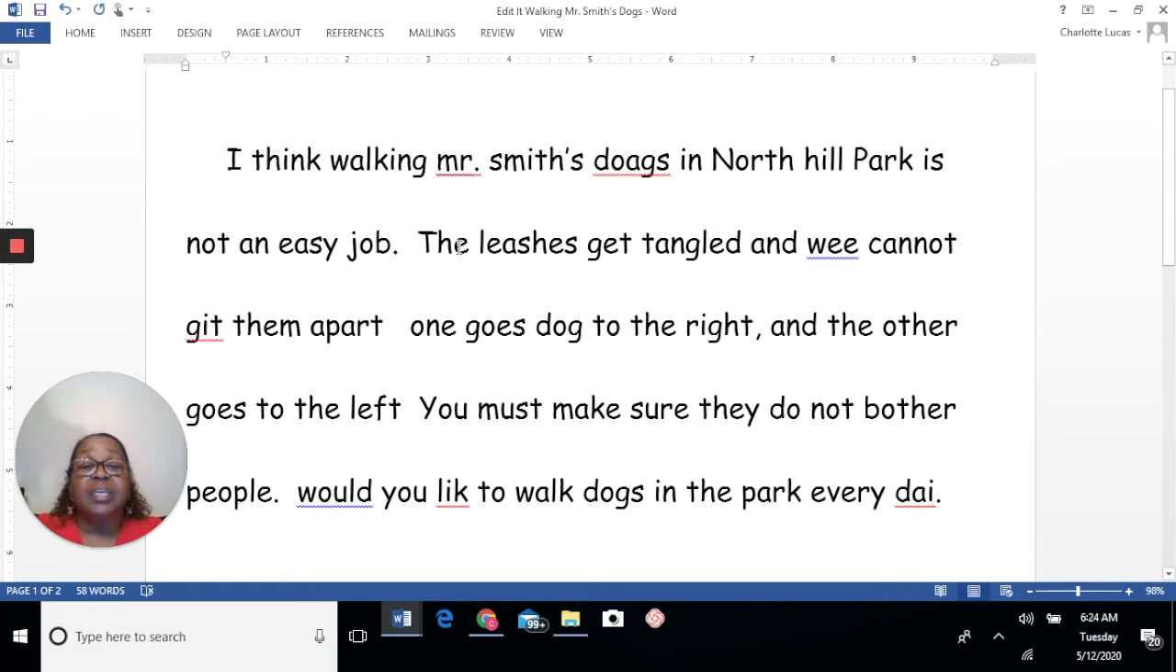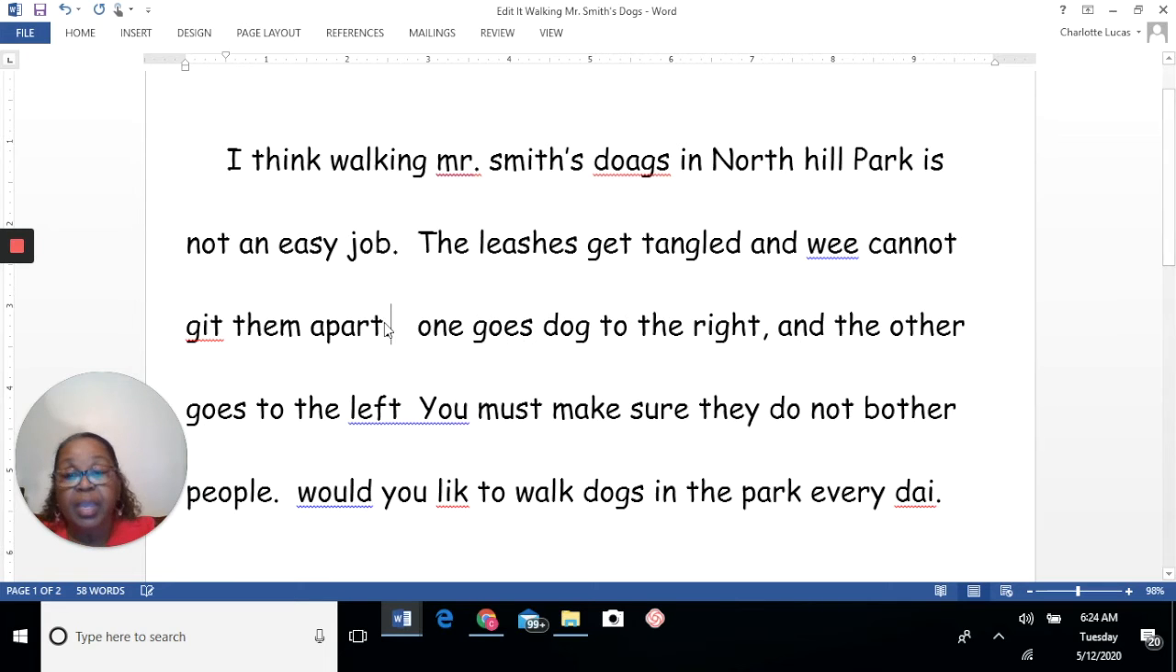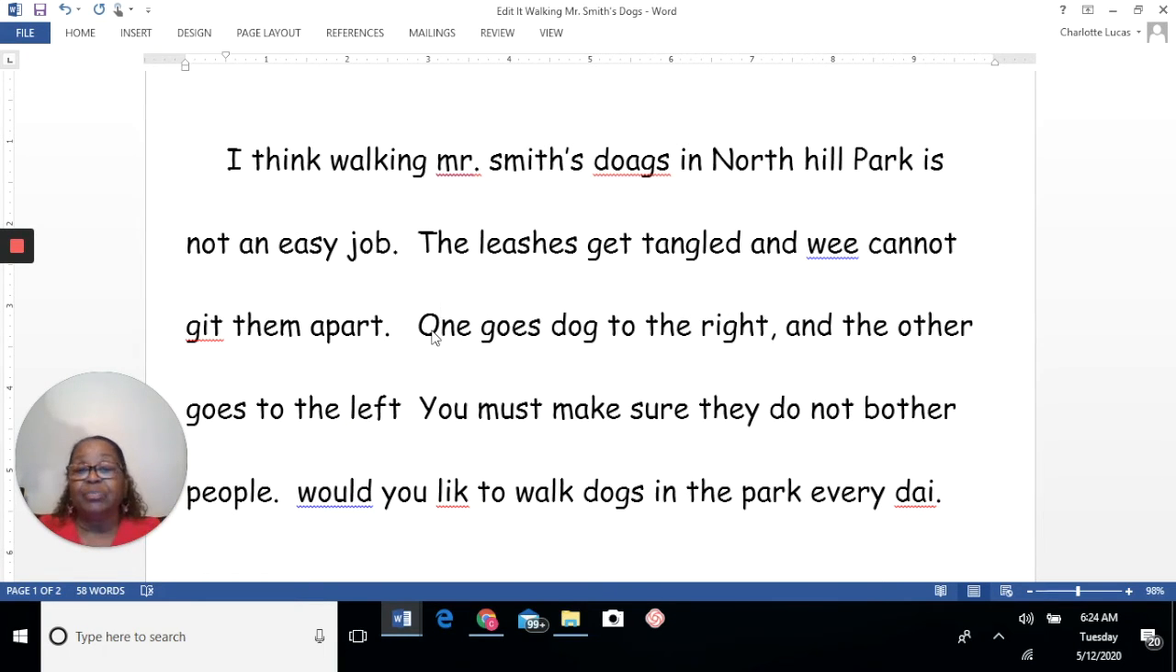The leashes get tangled and we cannot get them apart. That's a natural pause. I think we can put a period there. And if a period goes there, then this first word in this sentence needs to be capitalized, right? One goes dog to the right and the other goes to the left. Natural pause. I think that's a good one. I'm going to put a period right there. Oh, that's a comma. Let's put a period. You must make sure they do not bother people, period.